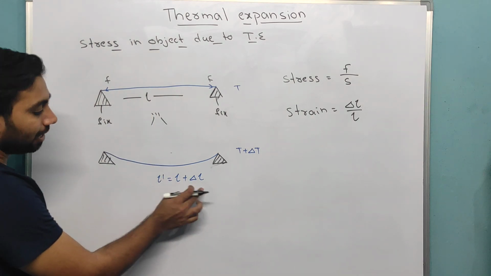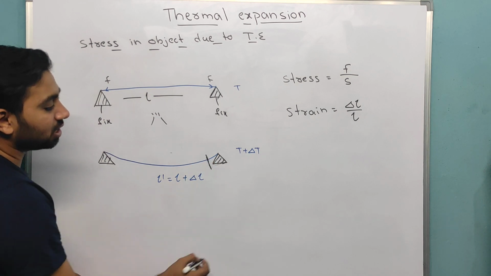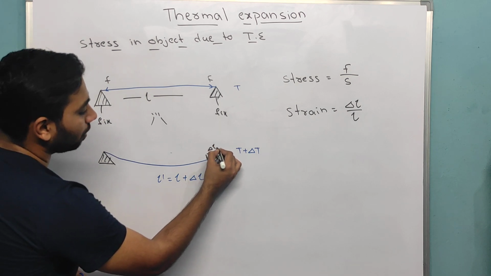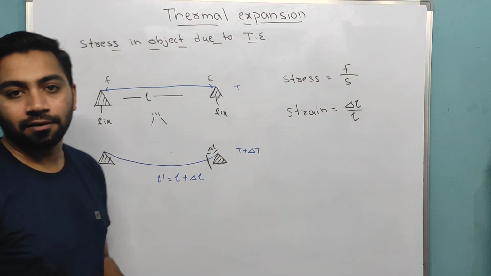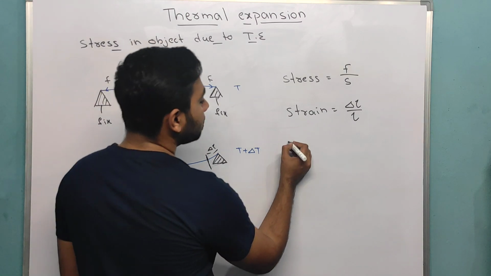It is original only. It is changing. This must change. Let's say this is dL, the change in length, and L is the original length. Okay, now if I solve this, then what will I get?